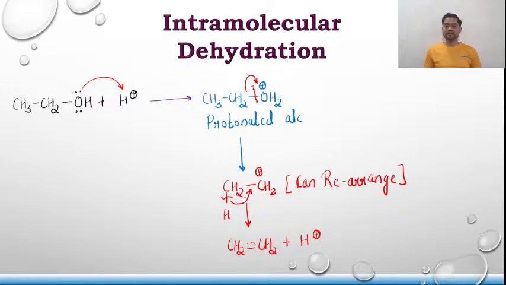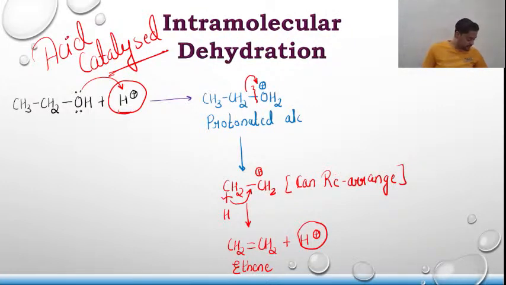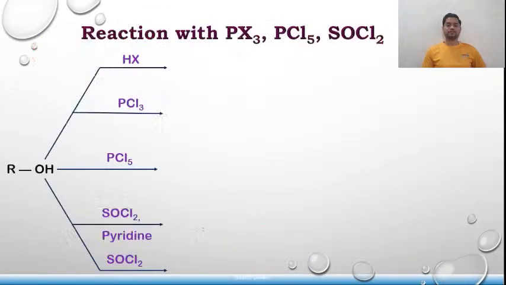ठीक है, क्लियर? So what did we get here? Ethene. If we look carefully, it is the generation of H plus. Again, that's why it is known as acid catalyzed dehydration. Clear? Any doubts, any difficulties? Anyone? Any doubts, any difficulties in the chat box? No one? Sure. Perfect. Let's proceed forward.